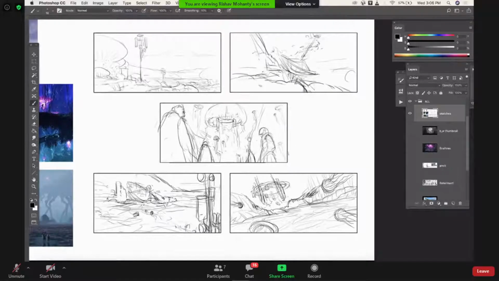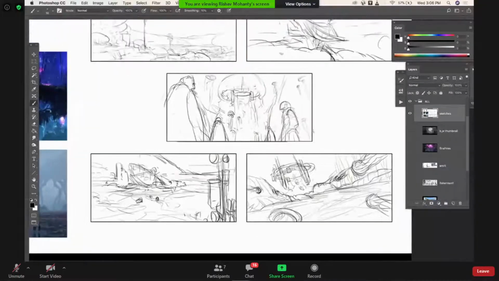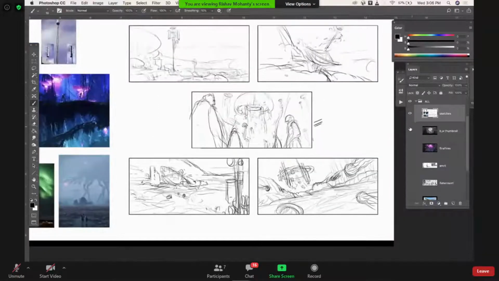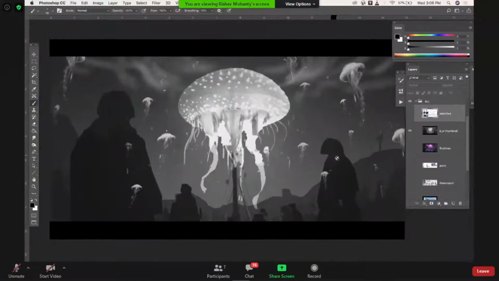I also took jellyfish as the main thing because it has really nice shapes and those interesting tentacles. I took the middle one because I really liked the shot and it gave an ominous feel to it. Then I went ahead and did a black and white thumbnail of it, like the process Rishabh showed. So this is the design of how the shot might look in the final. I designed that, placed some characters, designed the lighting and the whole mood of it, in black and white.